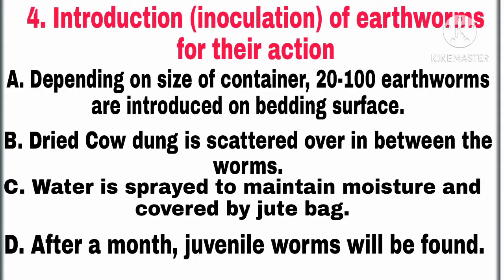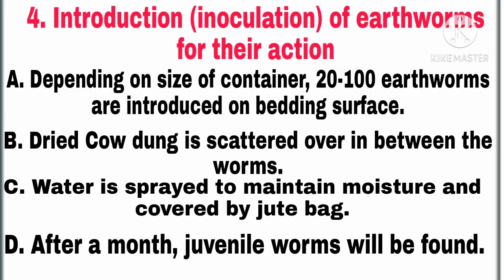In this step, depending on the size of the container, as I told you, small scale or large scale production, about 20 to 100 earthworms are introduced on the surface of the bedding. Then after introduction of earthworms, the dried cow dung is scattered between the earthworms, and water is sprayed to maintain the moisture, and it is covered by the jute bag.